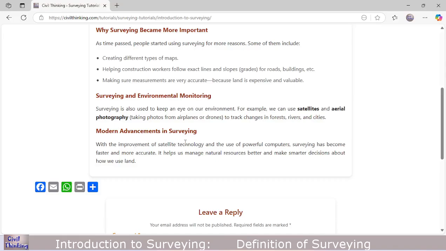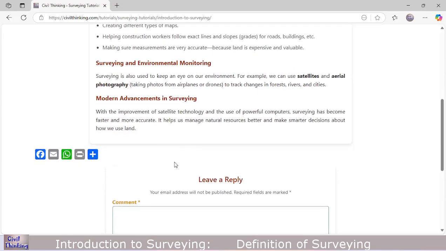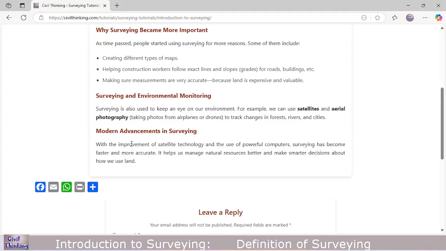Now, modern advancements in surveying. What are the modern advancements in surveying? We have already talked much. With the improvement of satellite technology and the use of powerful computers, surveying has become faster and more accurate. It helps us manage natural resources better and make smarter decisions about how we use land.